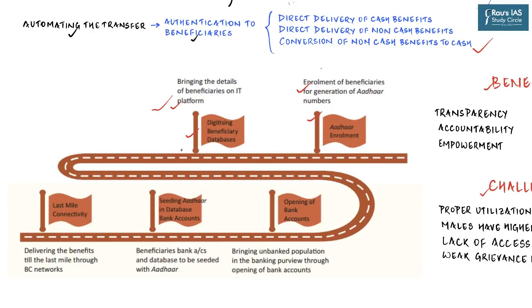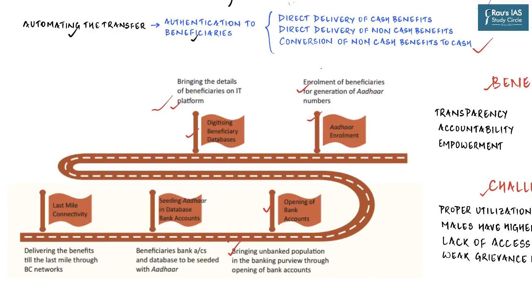Why is it required to digitize their database? Because unless you digitize their database, you won't be able to include or exclude them from any of the particular government schemes. You won't be able to know whether they are rich or poor. And so once you get them on the Aadhaar platform, the next stage would be to do the survey and to digitize that survey. The next stage would be to open their bank accounts, because of course you have to make sure the transfers happen. For direct benefit transfer to occur, each and every beneficiary must have a bank account. And so there is a task to bring the unbanked population into the banking purview through opening of bank accounts.